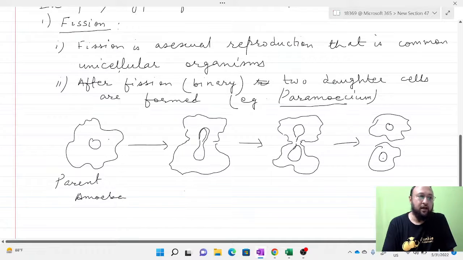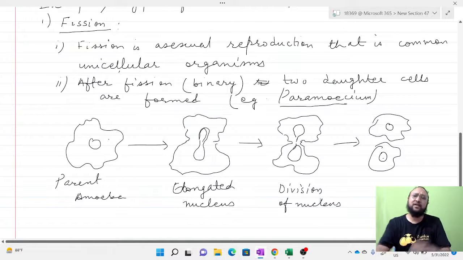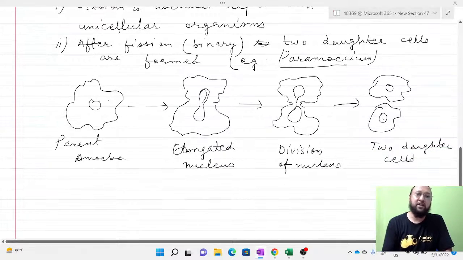If this is the elongated nucleus, you can see the elongated nucleus, and the cytoplasm is also constricting towards the end. Then comes the division of the nucleus. Mainly the nucleus is dividing and taking the cytoplasmic portions apart, and then forming a new cell. Then the two daughter cells are formed. This is called binary fission in amoeba.